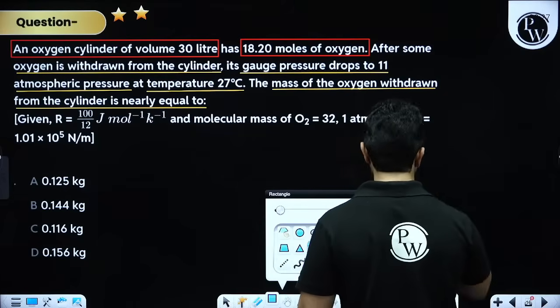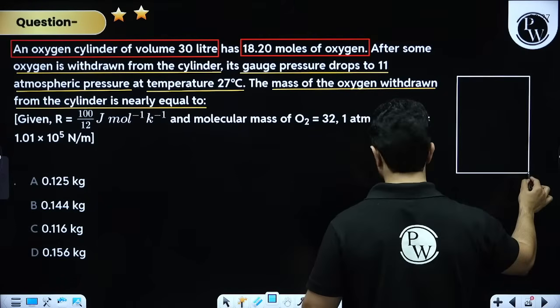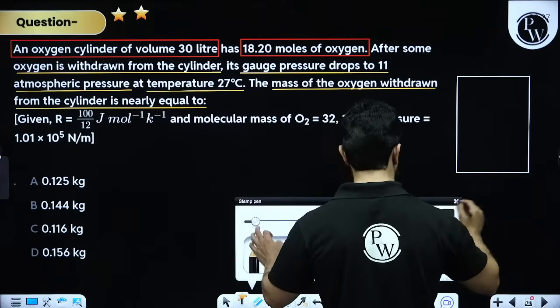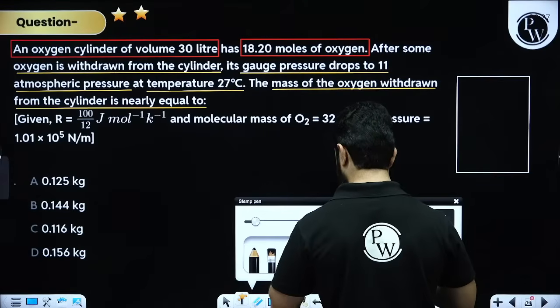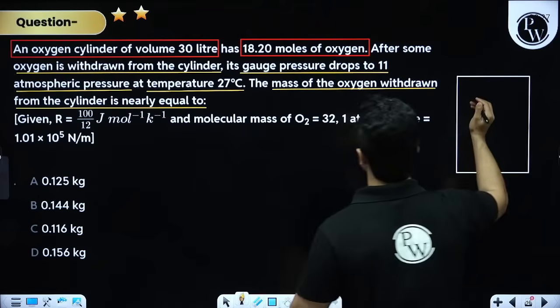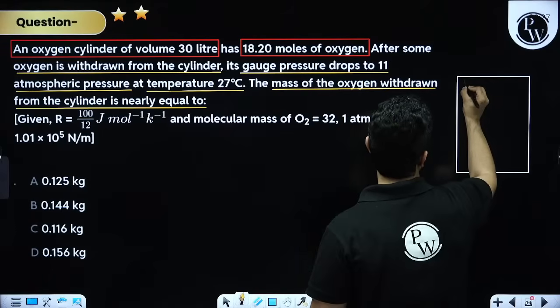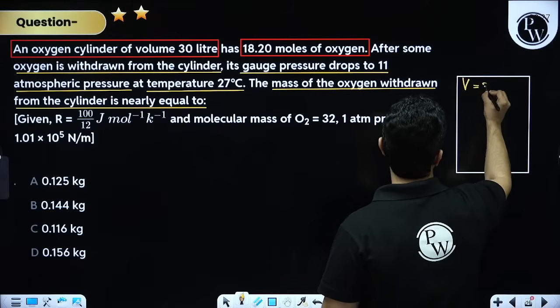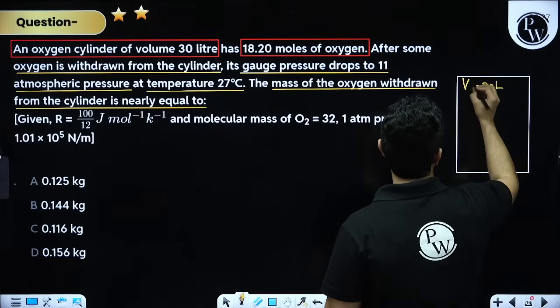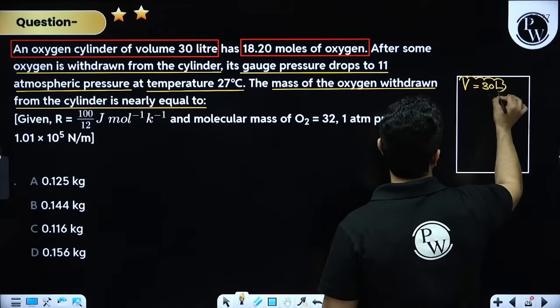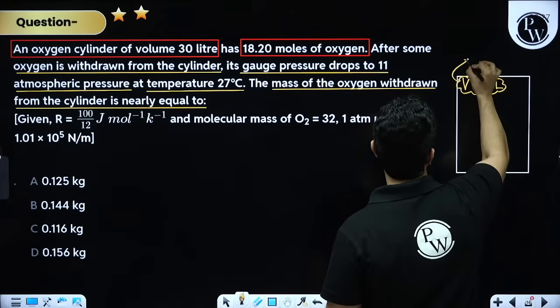See, let's suppose that you have got a container like this, right? You have got a container like this, and we have got 30 liter, volume is of 30 liter. Now please understand, volume will not change, it will remain constant.